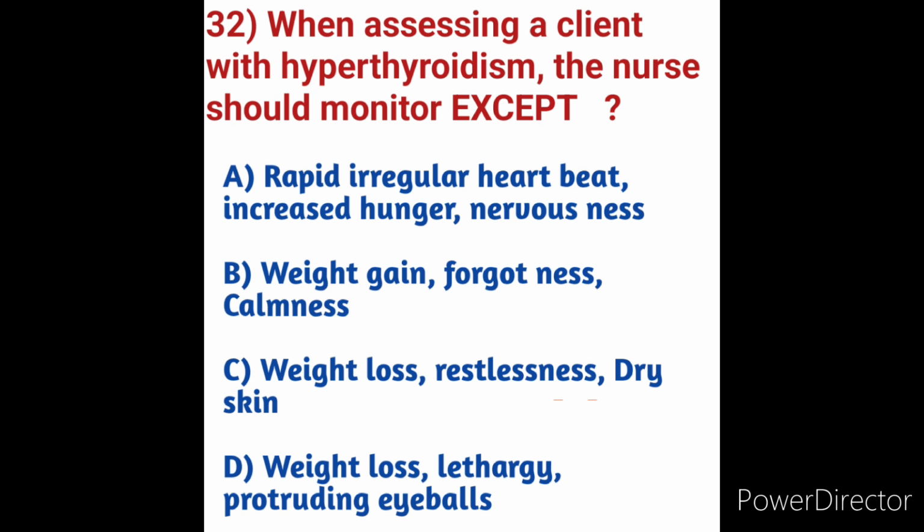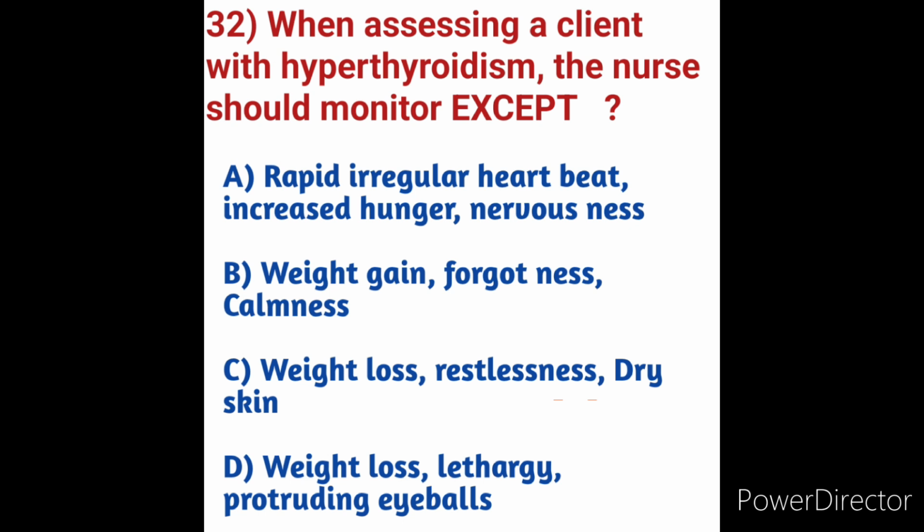When assessing a client with hyperthyroidism, the nurse should monitor all except which? Here the client has hyperthyroidism, so the nurse has to monitor everything except one. We will see the options. Option A, rapid irregular heartbeat, increased hunger, nervousness. Option B, weight gain, forgetfulness, calmness. Option C, weight loss, restlessness, dry skin. Option D, weight loss, lethargy, protruding eyeballs.